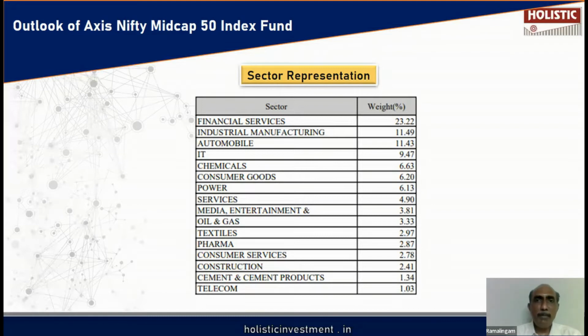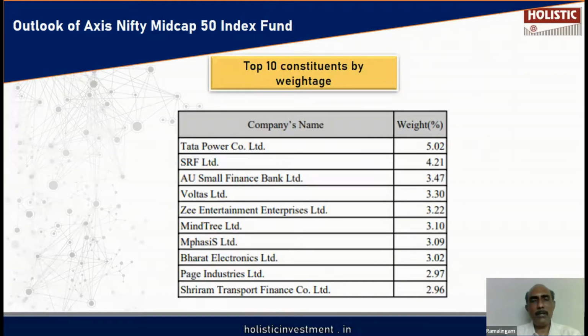And what kind of companies are there in this particular index? I have listed down the top 10 companies from this index. It is Tata Power, SRF, AU Small Finance, Voltas, Zee Entertainment, Mindtree, Coforge, Bharat Electronics, Page Industries, Shriram Transport Finance companies.